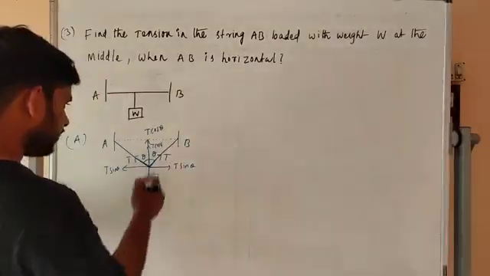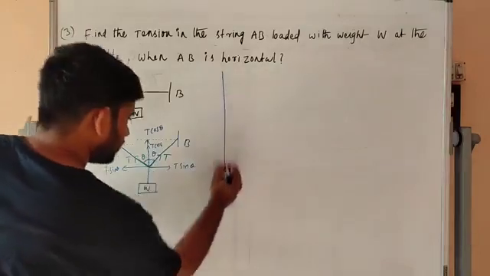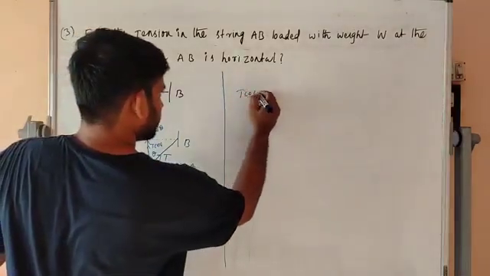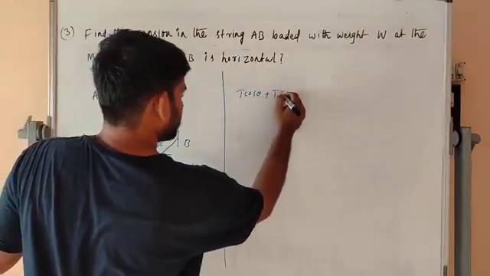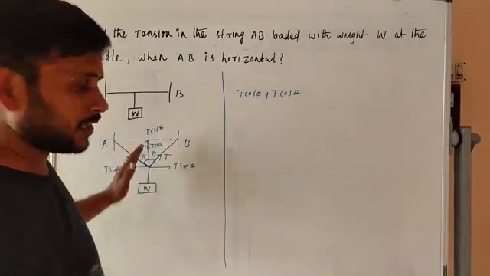W means weight, mg, here Wg. Now we have to write upward forces equal to downward forces. Then you will write T cos theta plus T cos theta, because two tensions are generated here.